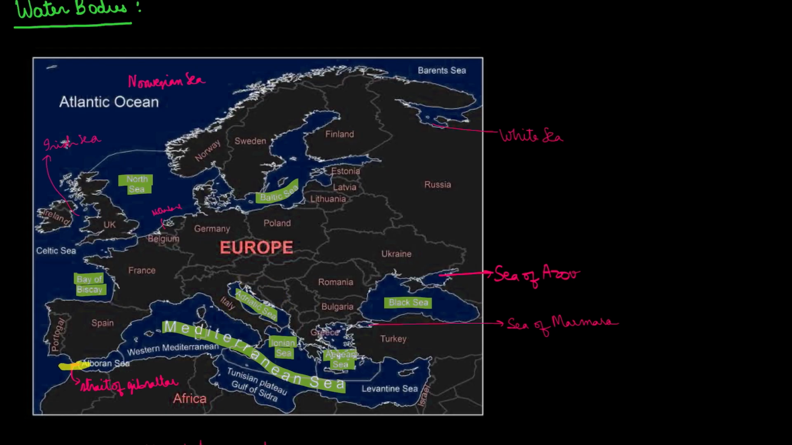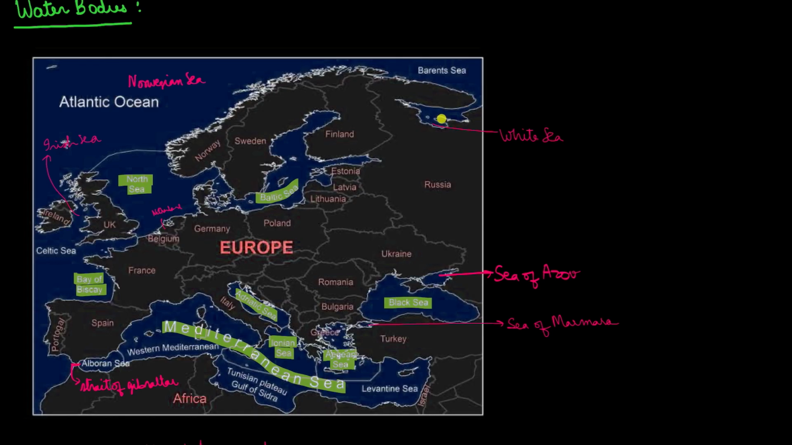This is basically the Strait of Gibraltar, a narrow strait which separates the continents of Europe and Africa. Then the Bay of Biscay, the Irish Sea, the water body between Ireland and the UK. This is the Irish Sea, and towards the north is the Norwegian Sea. These are basically the important seas which have been in use for some time.